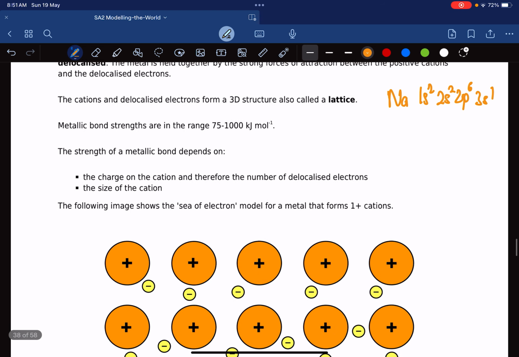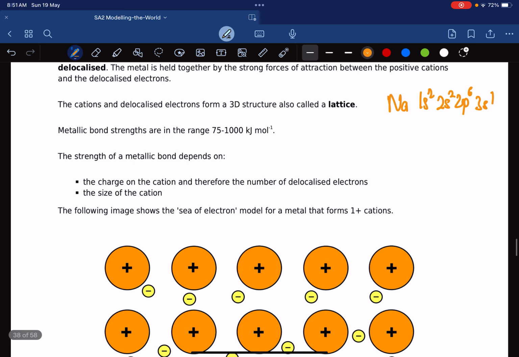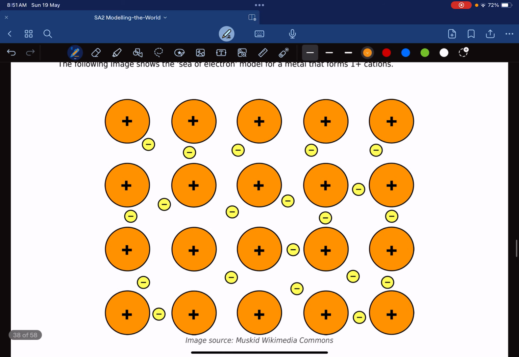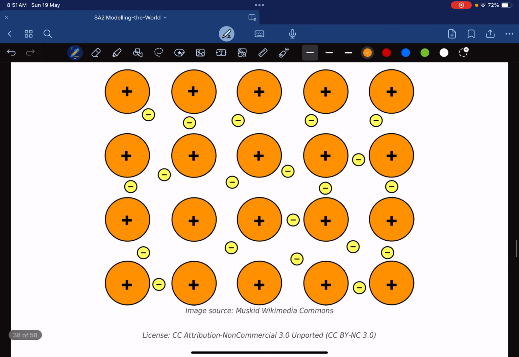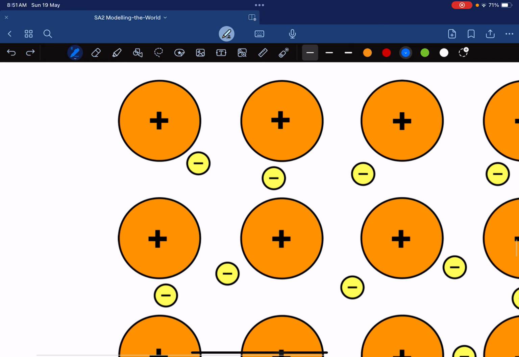Okay, so how does metallic bonding come about? Now, metallic bonding is like this. Let's say we take this picture here, right? This is an arrangement of metal atoms. Right in the center, all these plus signs basically represent the nucleus, okay? So what is happening here is, let's say this is the electron that belongs to this guy. So there is attraction.